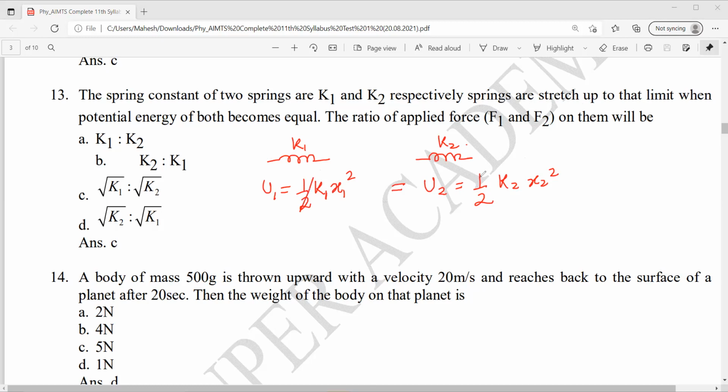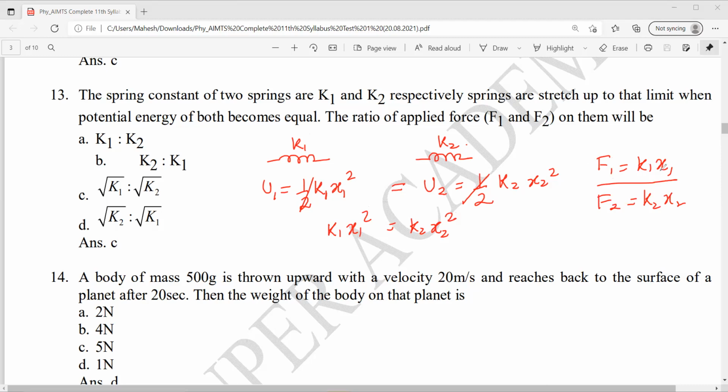Potential energy is becoming equal. That means half will get cancelled. I'll get K1 x1 square equal to K2 x2 square. Now what they're asking, the ratio of applied force F1 and F2 on them will be. So F1 is K1 times x1. F2 is equal to K2 times x2.